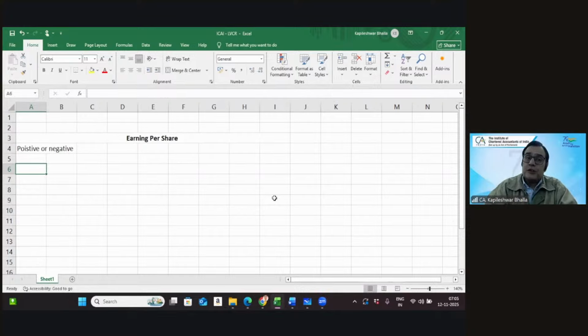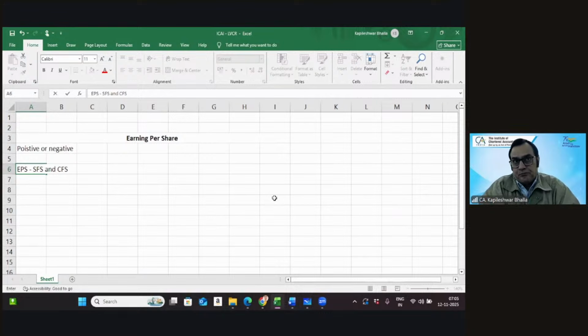The second thing which comes to mind is that the earning per share is presented for the separate financial statements as well as for the consolidated financial statements. It's not that you present the EPS in only one of them; they need to be presented separately.